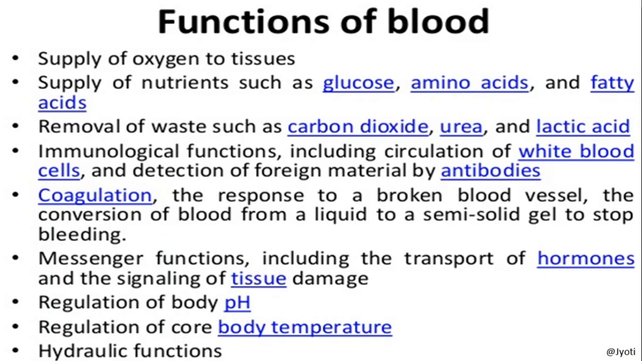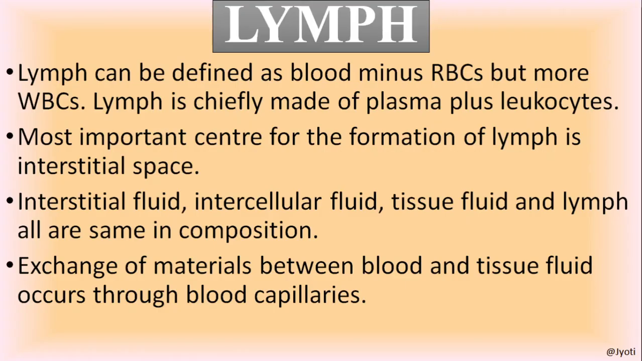The blood also performs the messenger functions like transporting the hormones and signaling of the tissue damage. It signals about the damage of any tissue, and it also regulates the body pH, regulates the body temperature, and it also performs the hydraulic function. Okay, so these are the functions of the blood.